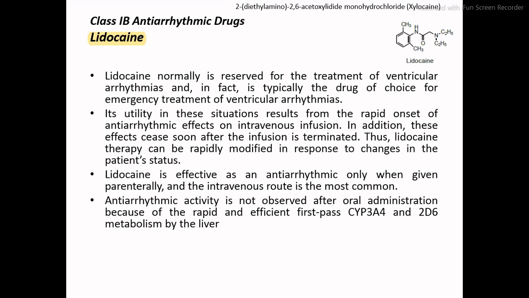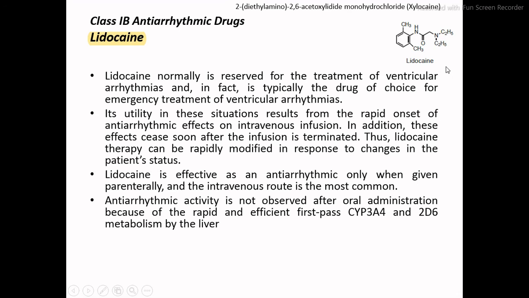Lidocaine is normally reserved for the treatment of ventricular arrhythmias, and many times it is useful for emergency treatment of ventricular arrhythmias. This is lidocaine, this is a xylene, and similarly to procainamide and the other class 1A drugs, we see here an amide, and terminally we have a diethylamino group.